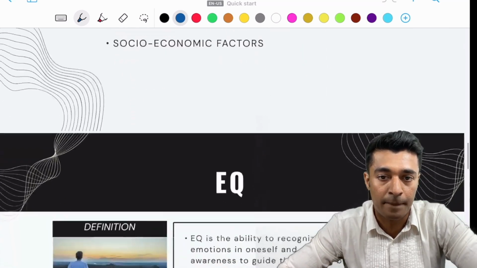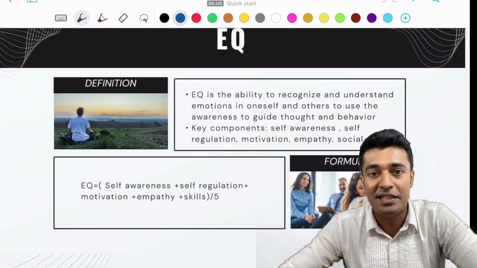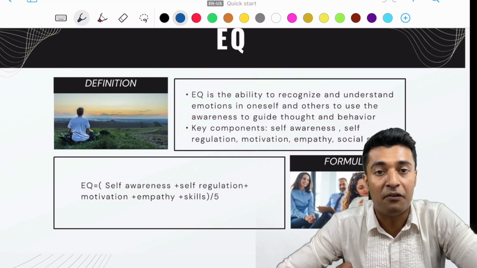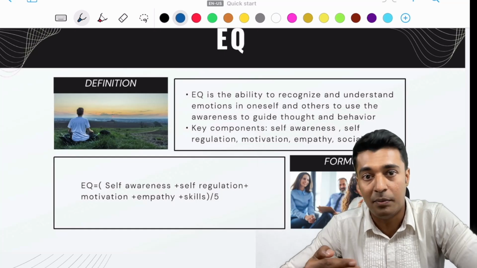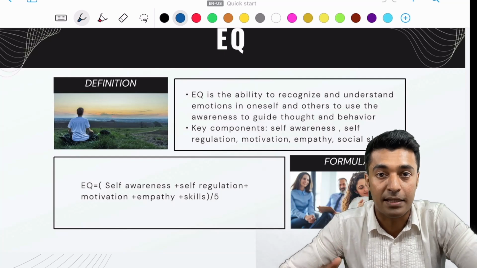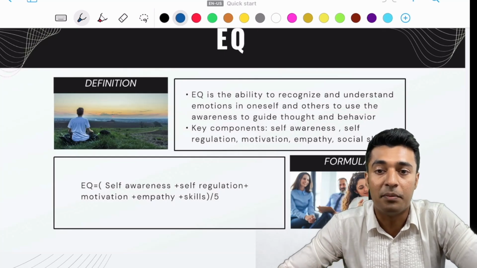That's all. So, coming to EQ or the emotional quotient, it is the ability to recognize and understand emotions in oneself and others, and to use this awareness to guide the behavior and the thought process of the individual.